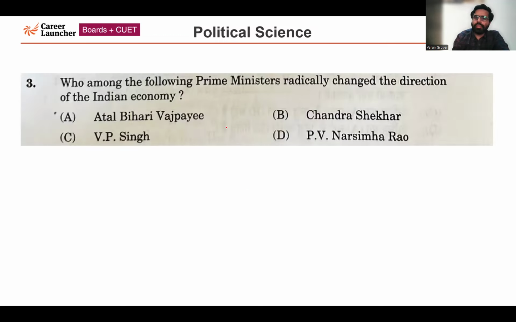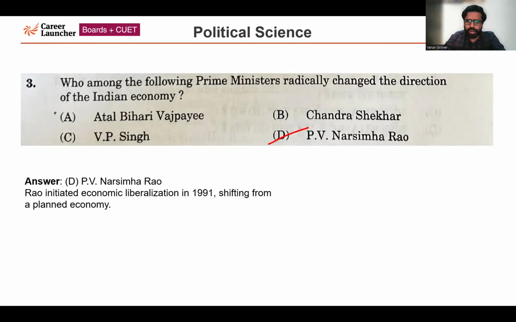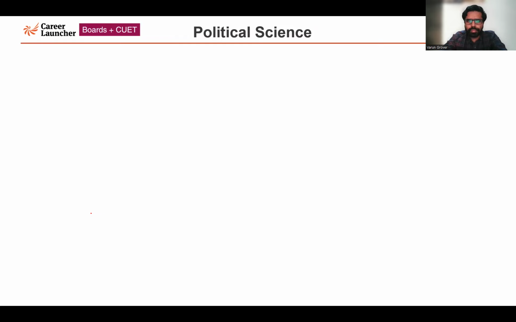Next question, question number 3. Which among the following Prime Ministers radically changed the direction of the Indian economy? So the correct answer for this question is option D, PV Narasimha Rao. It was under the leadership of PV Narasimha Rao that there was a radical transformation of the Indian economy. So PV Narasimha Rao initiated economic liberalization, the famous LPG reform, liberalization, privatization, globalization in 1991, shifting from a planned economy.